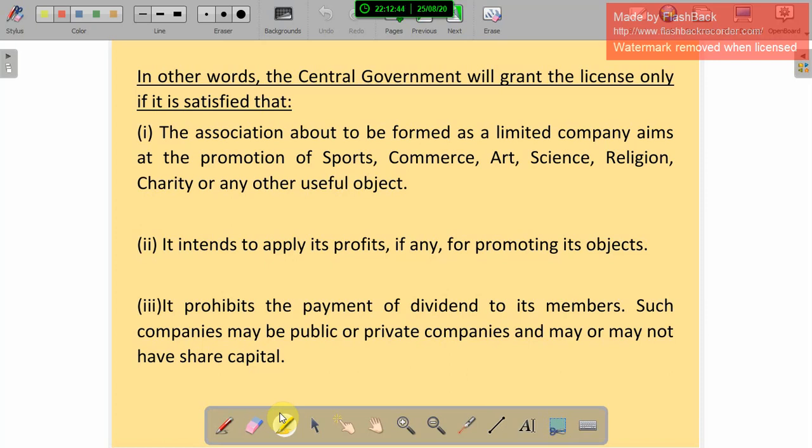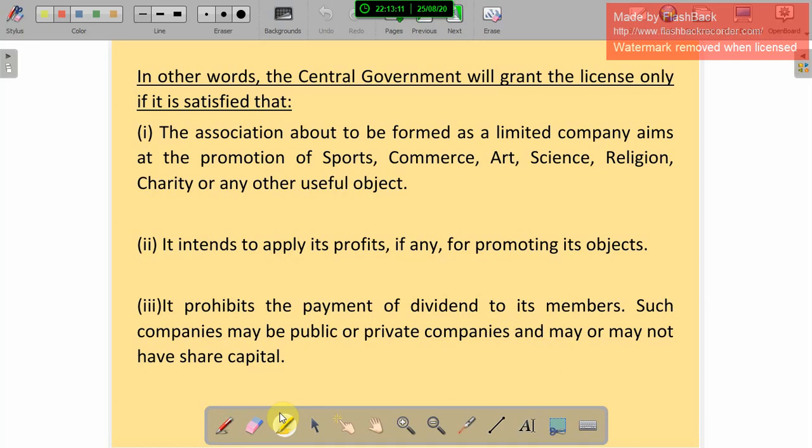And the second point, they intend to apply their profit, if any, for promoting their objective. And the third point, it prohibits the payment of dividend to its members. Dividend means the interest on the shares. They do not get any dividend from the company.